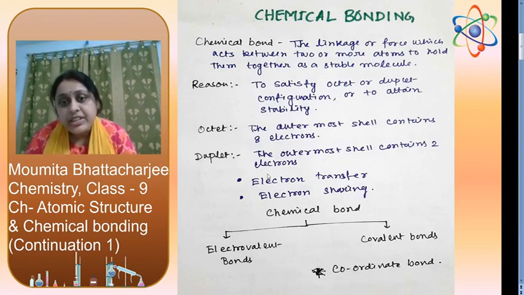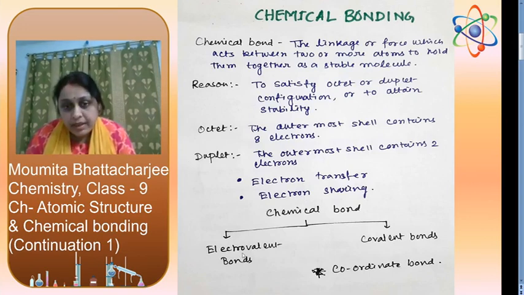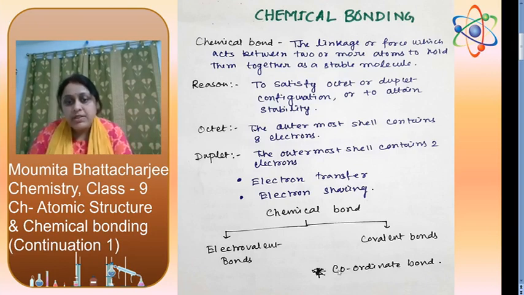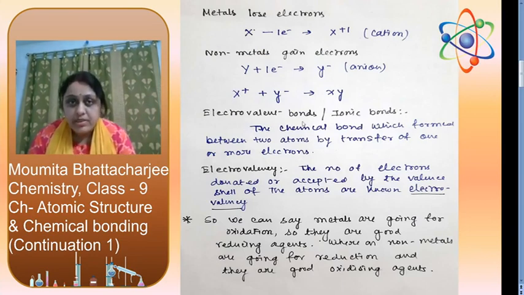Now this combination can happen by transfer of electrons or by sharing of electrons. There are two types of chemical bond generally, electrovalent bonds and covalent bonds. One more is there, known as coordinate bond, but in our syllabus we have only electrovalent bond and covalent bond. Now, what are electrovalent bonds? Before that, I have to say one thing, that generally metals lose electrons.